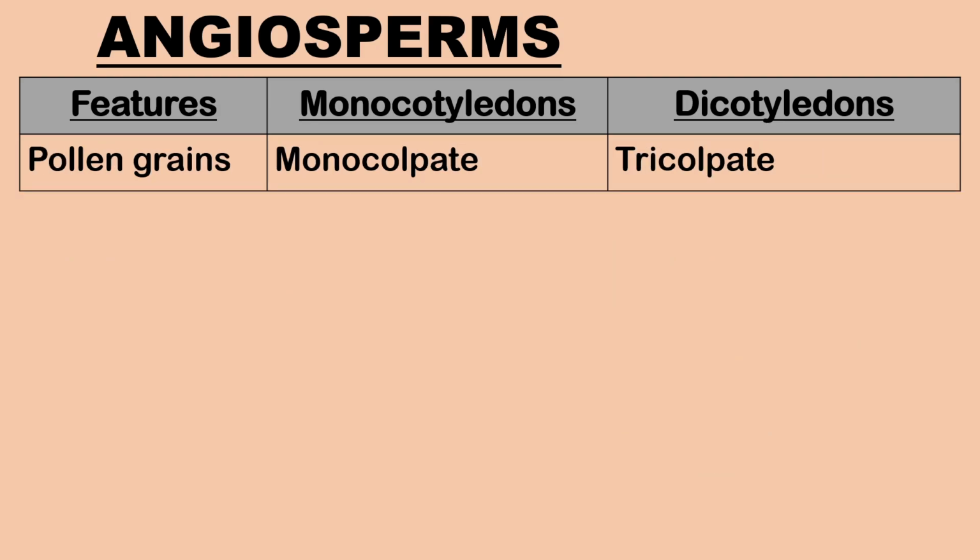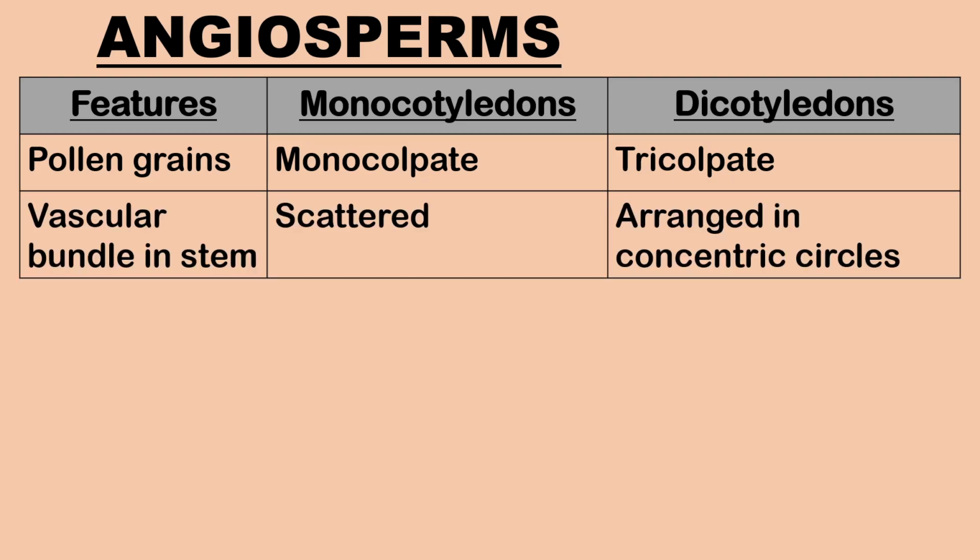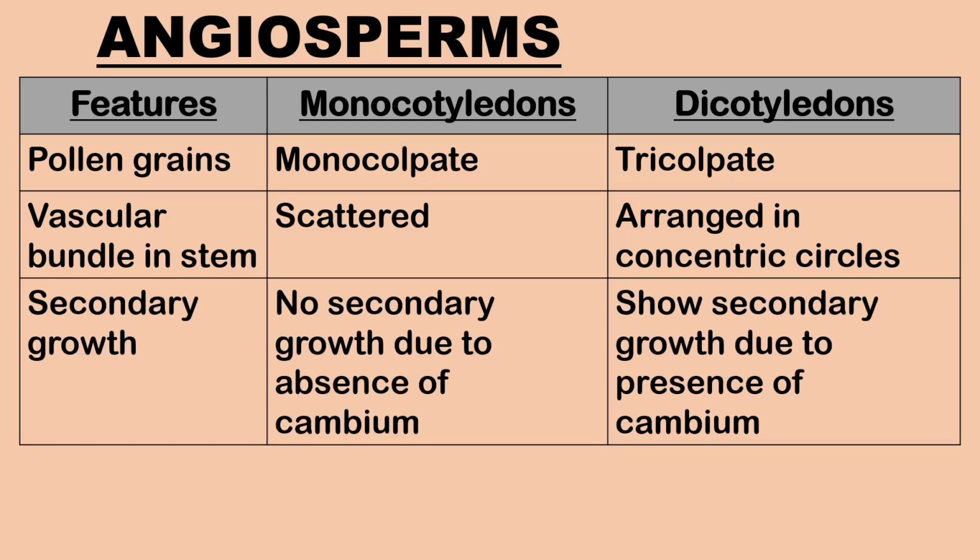In monocots, the pollen grain is monocolpate with a single furrow. In dicots, the pollen grain is tricolpate with 3 or more furrows. Transverse section of the stem of monocots shows scattered vascular bundles, while that of dicot stems shows vascular bundles arranged in concentric circles.